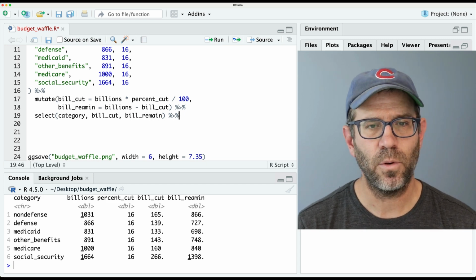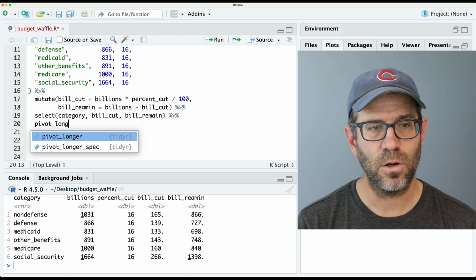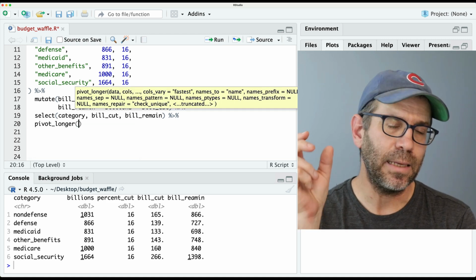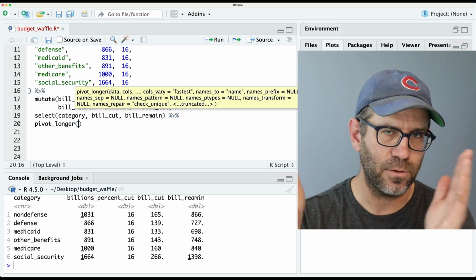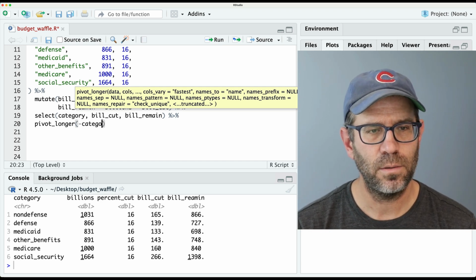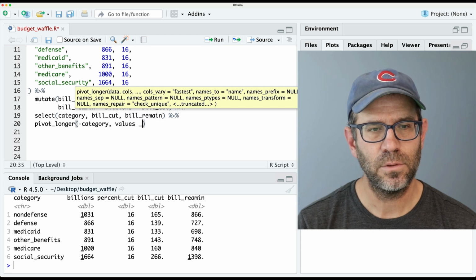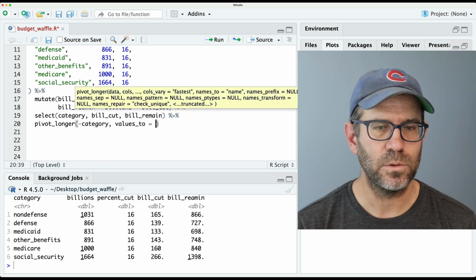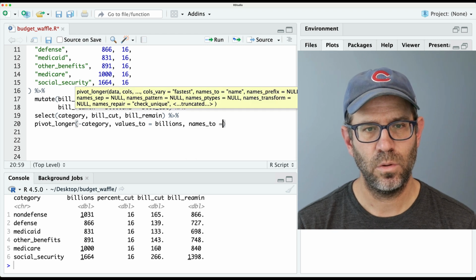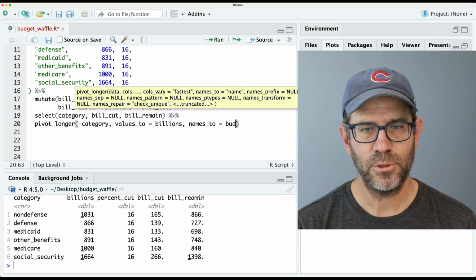And we'll also then go ahead and pivot longer to put the bill_cut and the bill_remain into a single column rather than in two columns. So we'll do pivot_longer minus category. It'll do values_to equals billions and names_to, we'll say budget.